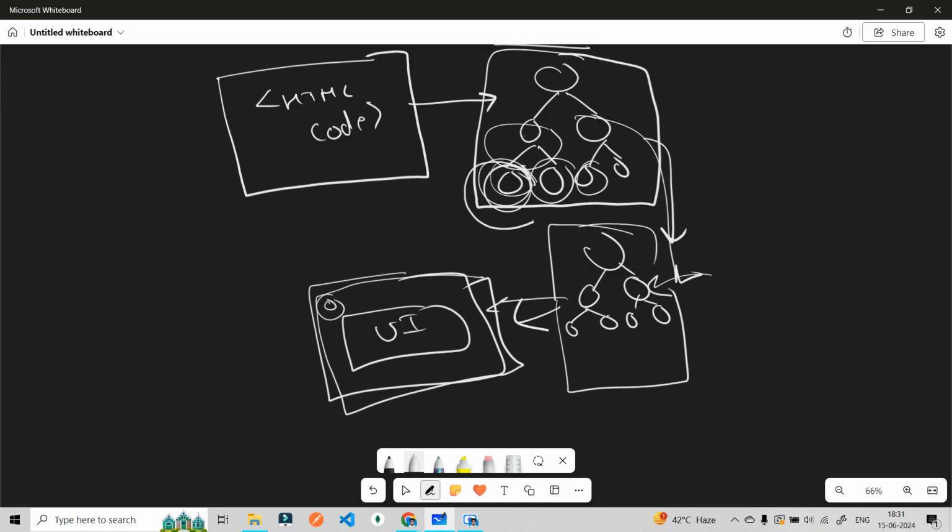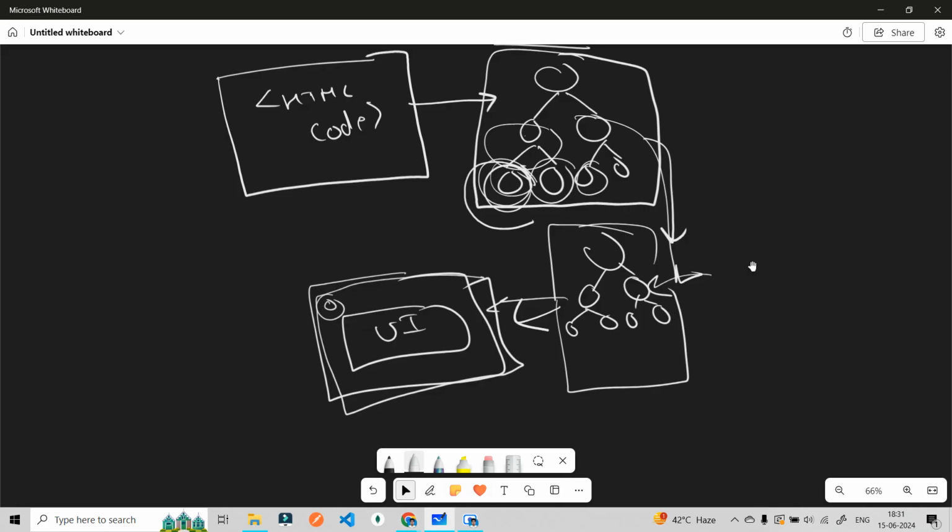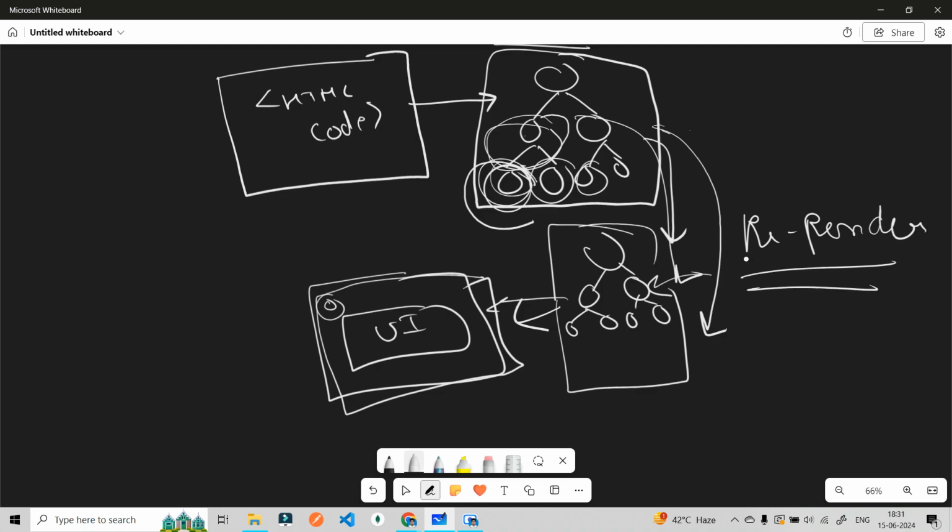So this is a very poor flow while creating your applications. When you manipulate this object and your DOM is recreated, this thing is known as the re-render. Re-render, this is an important word.